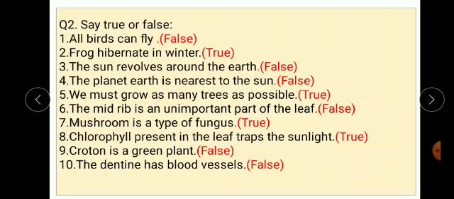Croton is a green plant? No, it is not a green plant. It is a non-green plant. So here that statement is false. Next one, the dentine has blood vessels. That statement is false.